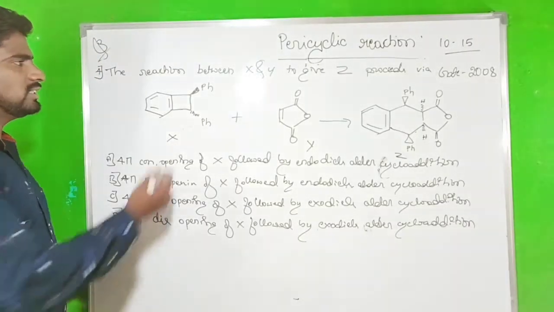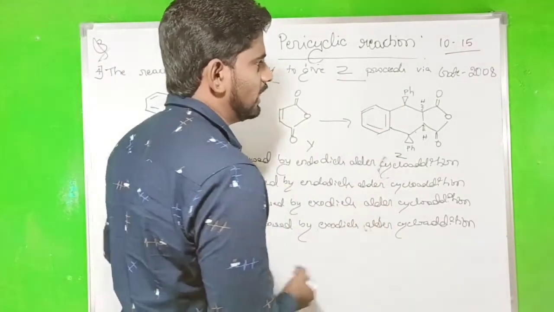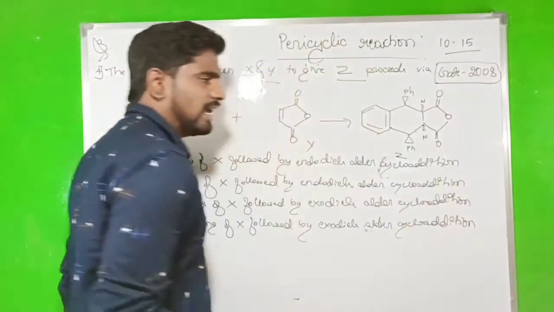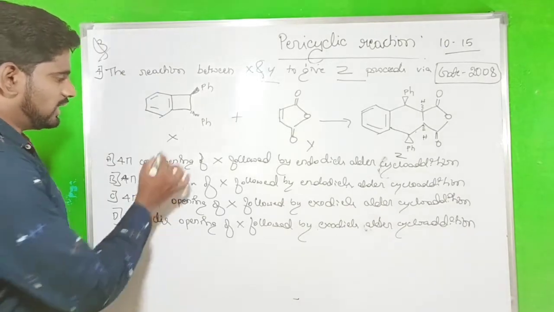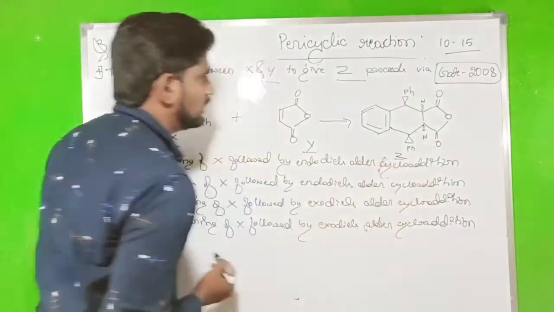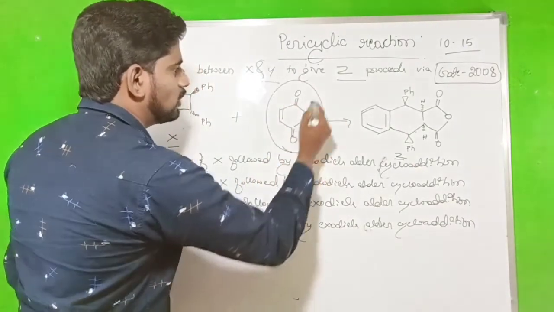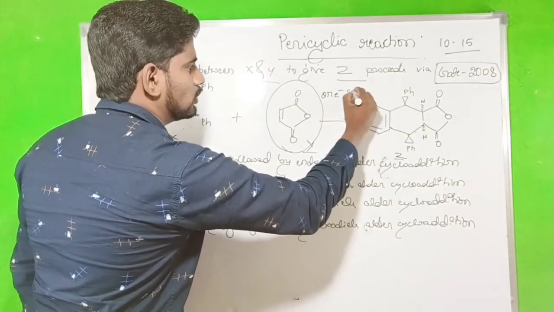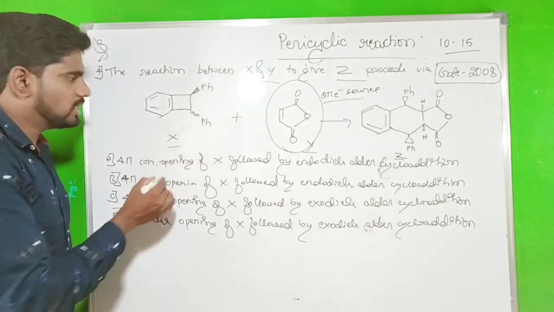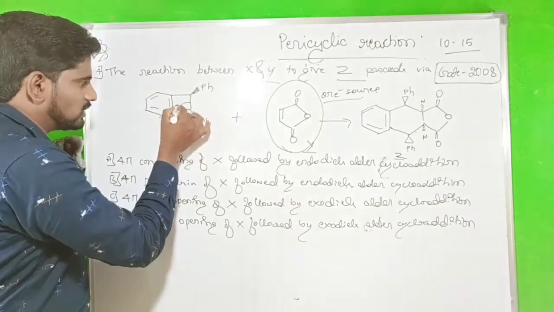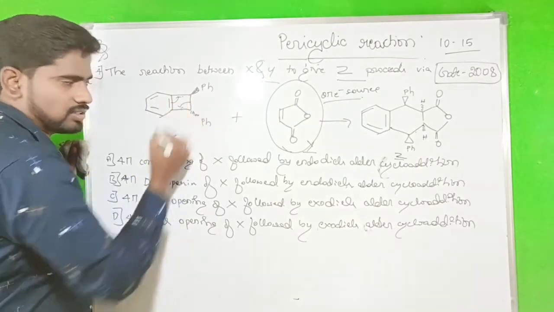In this reaction, the reaction between X and Y to give Z proceeds via. This is the GATE 2008 question. They have given X, Y and Z. So now we have to identify the condition. This is the anhydride, a good 2 pi electron source. So now what do we have to do? We should do the ring opening reaction. The bond comes to here and joins to here, making a pi bond. This sigma bond converts to a double bond.